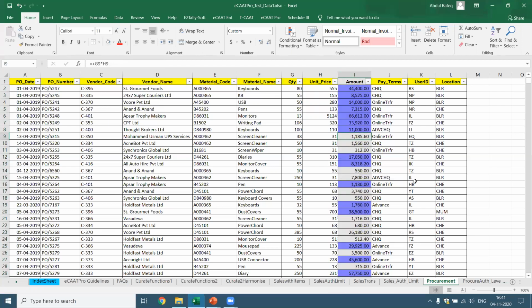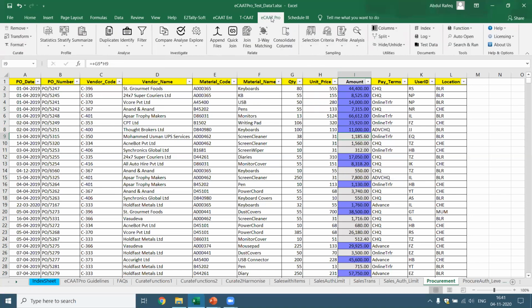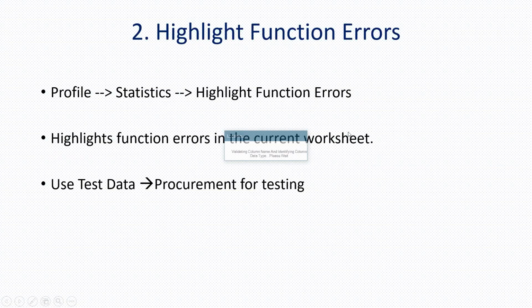Okay, the coloring is not going. Let's go ahead. So now let's come back and let's see how we can identify the errors. I come to ECAT Pro. Where is this available? Highlight function errors. Yes. I'll choose a different color.